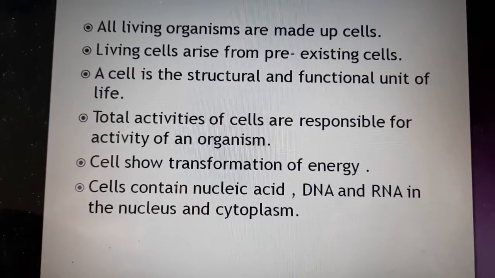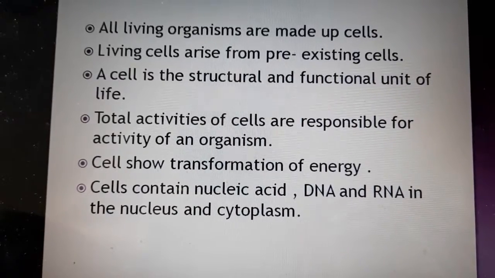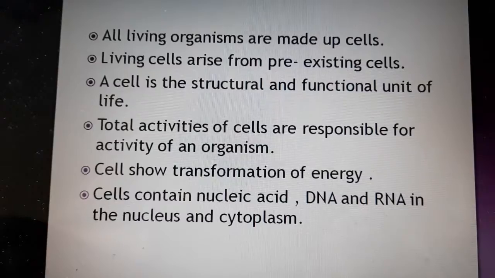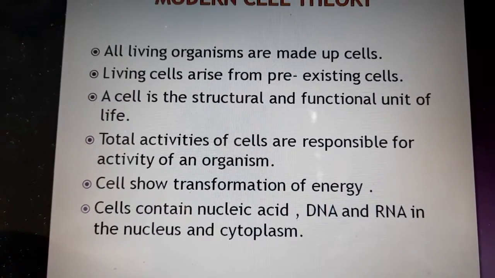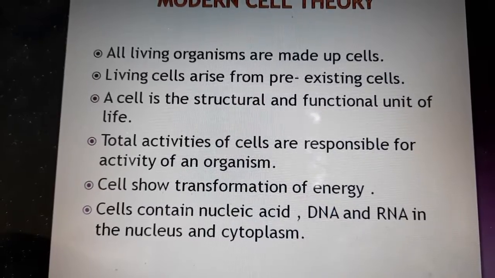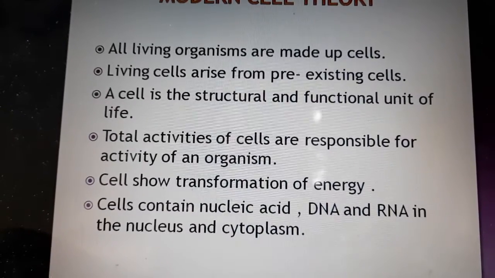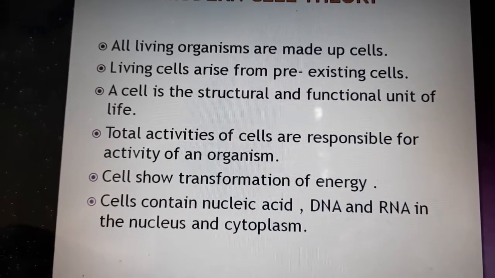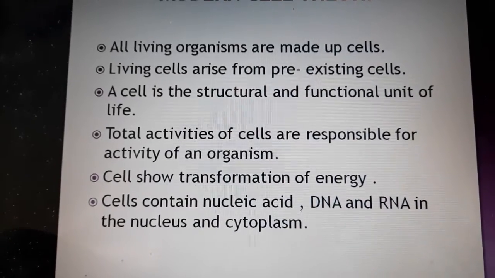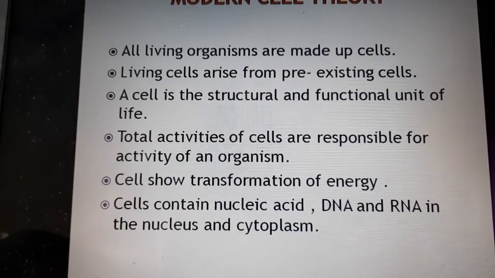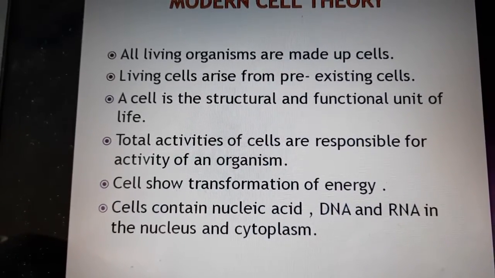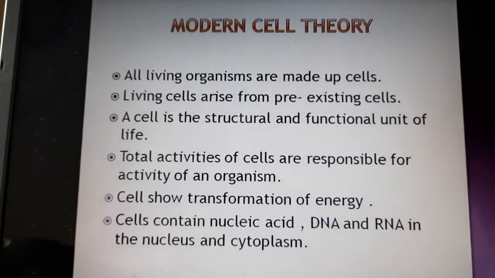The cell contains nucleic acids, DNA and RNA, in the nucleus and also in the cytoplasm. Certain cell organelles are also present which are responsible for the formation of the complete body. So these are the postulates of the modern cell theory.